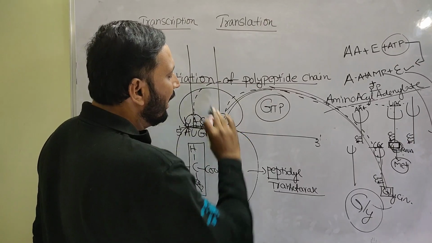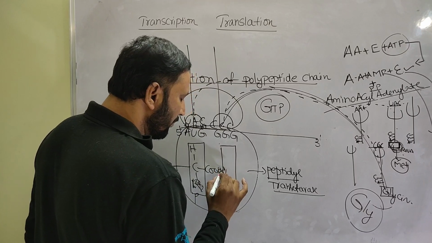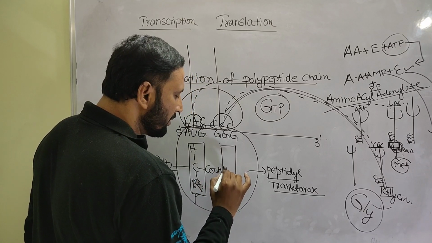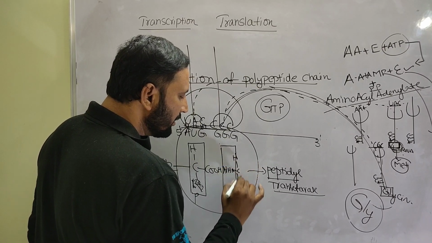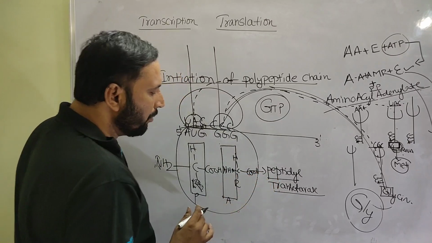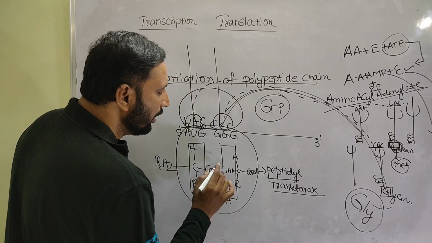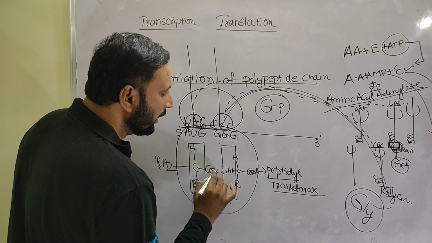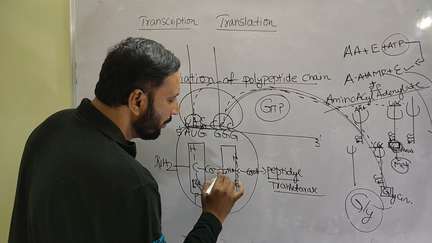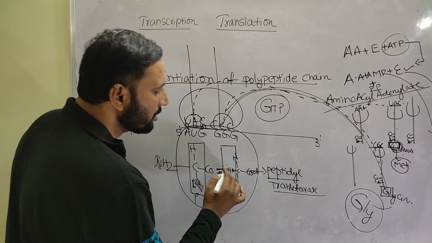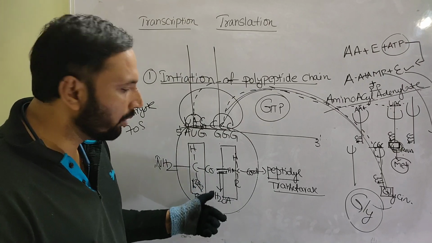So this is the triple C anticodon. Now this is the amino acid. Always remember, between the carboxyl group of the first amino acid and the amino group of the second amino acid, a peptide bond is formed.